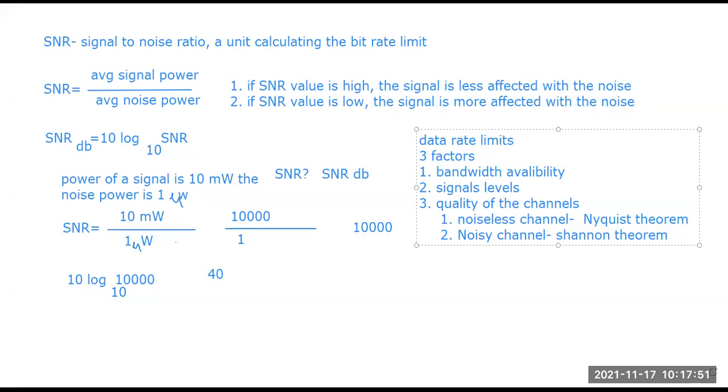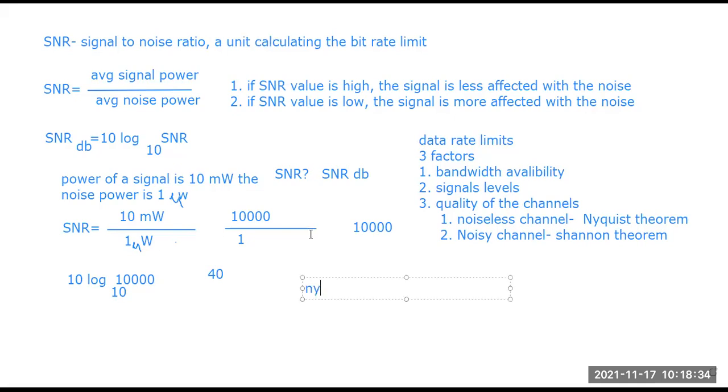It is just a theoretical theorem of Nyquist, totally for the noiseless channel. The Nyquist theorem considers that the channel is not affected at all by any kind of noise, so the data is transmitted without noise. As there is no noise present, we can achieve the full bandwidth that is assumed here, right? So if we write the expression of this Nyquist formula, how can we achieve that bit rate?